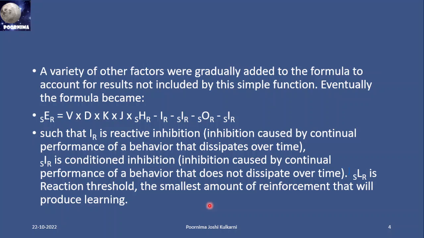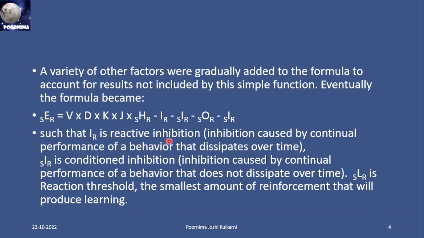The formula becomes sER equals V times D times K times J times sHR, that is the habit strength, minus IR minus sIR minus sOR minus sLR.